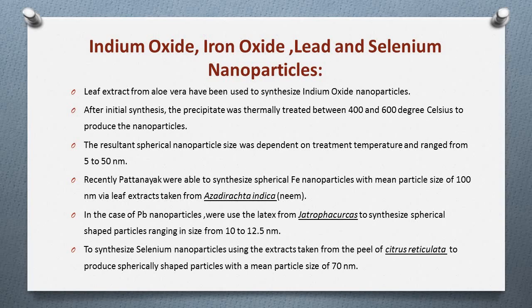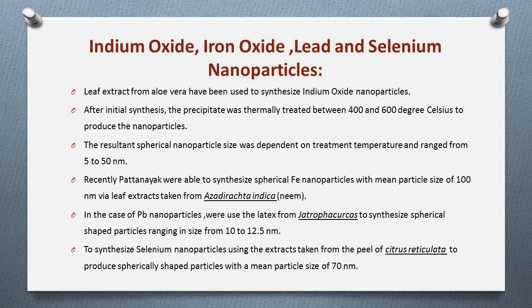Recently, Pattanayak were able to synthesize spherical Fe nanoparticles with a mean particle size of 100 nanometer via leaf extracts taken from Azadirachta indica, that is neem, and a short time ago Shah were able to synthesize Fe nanoparticles via extracts taken from plants such as Euphorbia milli, Tridax procumbens, Tinospora cordifolia, Datura inoxia, Calotropis procera, and Cymbopogon citratus, that is lemongrass tea.